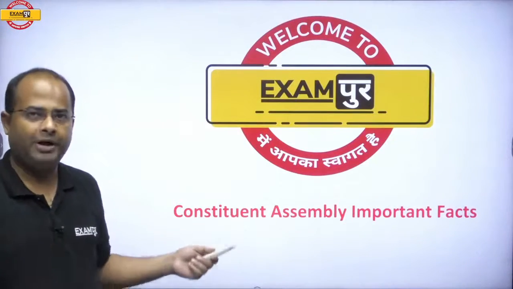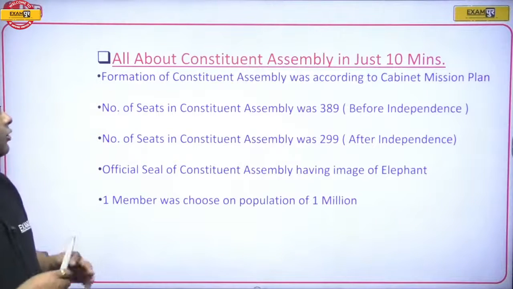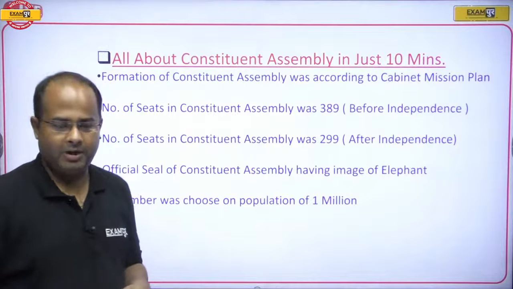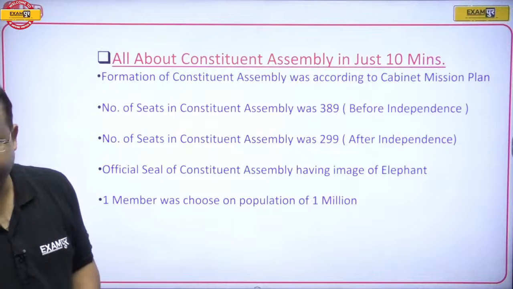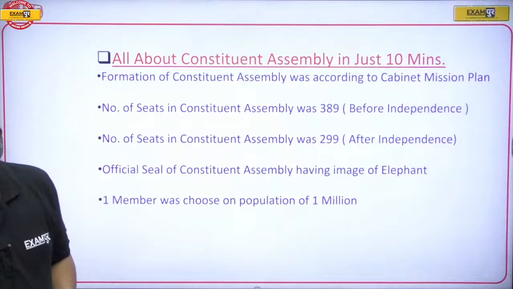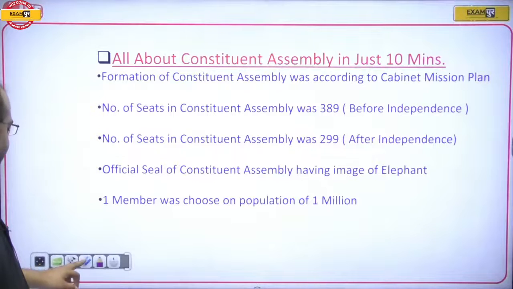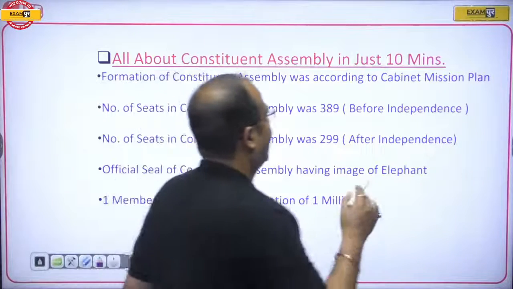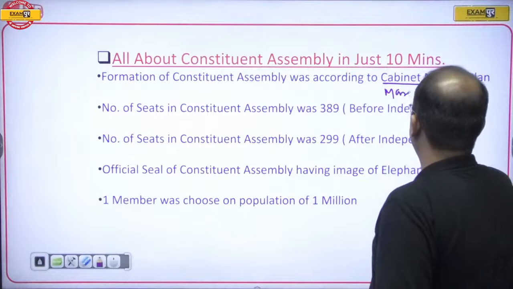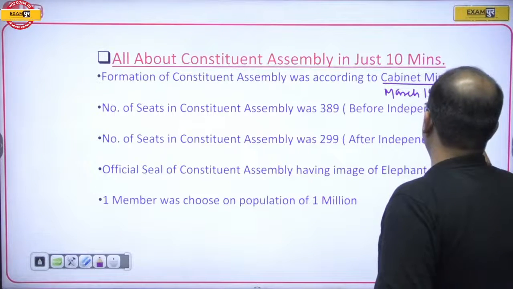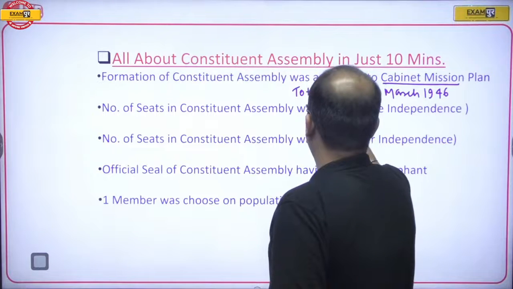Constituent Assembly, important facts. Now guys, first of all, if I talk about the formation of the Constituent Assembly, the formation was according to the Cabinet Mission Plan. The Cabinet Mission Plan came in March 1946 and it was a total 3-member body.